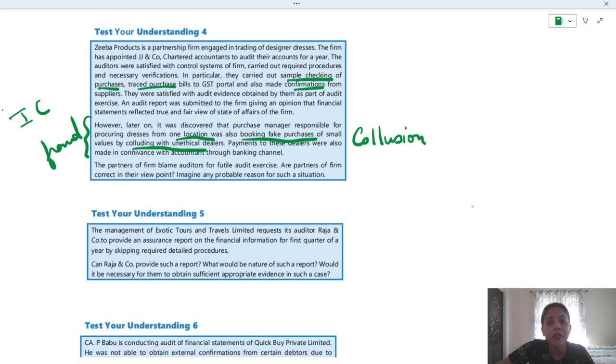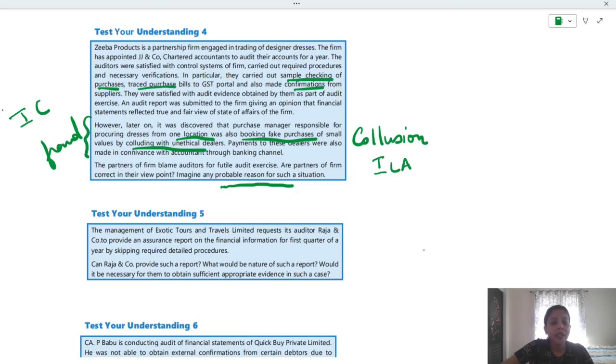Okay, is auditor responsible for this default or deficiencies in internal control? No. So auditors cannot be blamed, right? So the partners' viewpoint is not right, and you have to write some probable reasons for the same. Okay, so point out all those inherent limitations of audit.